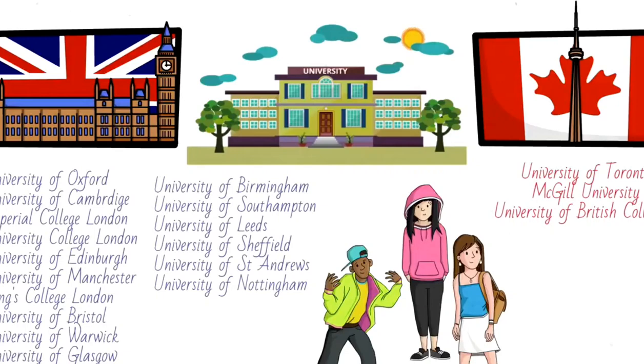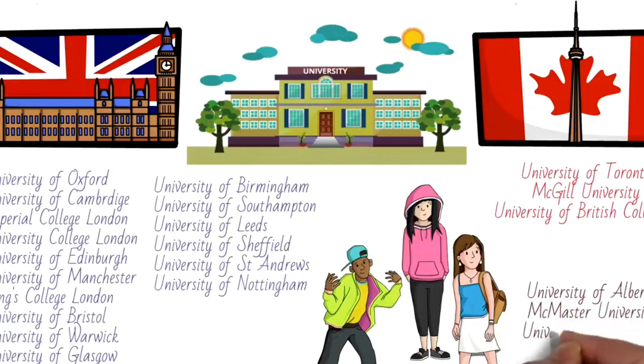Now these were the 3 which are there in the top 100, but in the top 200 there are a few other Canadian universities as well, and they are University of Alberta, McMaster University, Université de Montréal, University of Waterloo. So however, both the countries are world's leading study destinations and provide international quality of education. UK wins this battle because of the huge list of universities that are there in the top 100.